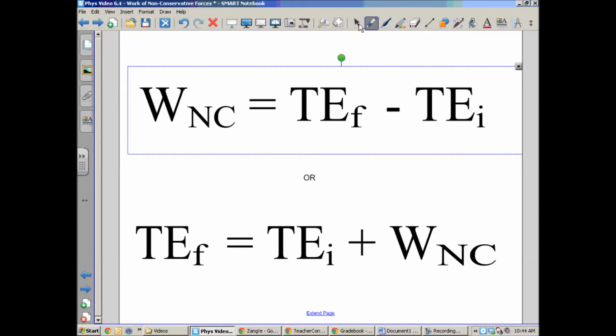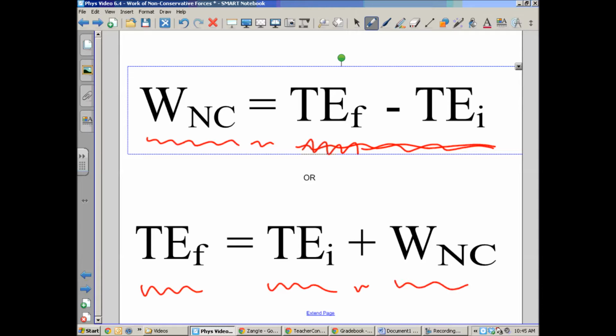The work done by non-conservative forces is equal to how much the total energy changes. It's the difference between how much you ended up with, and what you started with. Another way of thinking about it is this. The total energy that you're going to end up with is however much you started with plus however much you gained from that outside force, that non-conservative force doing work on it.